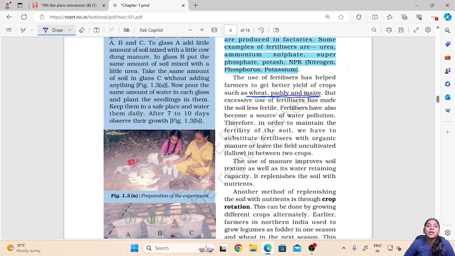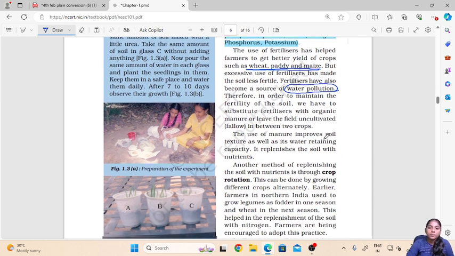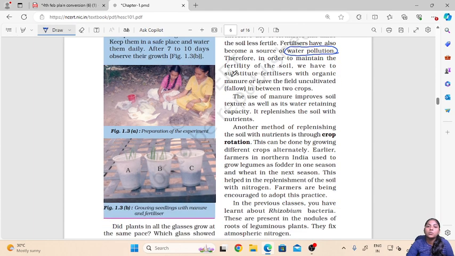And since these are chemical substances, it also pollutes the groundwater and causes water pollution. So therefore it is better to use organic manure than chemical fertilizers. So it is better to substitute fertilizers with organic manure.